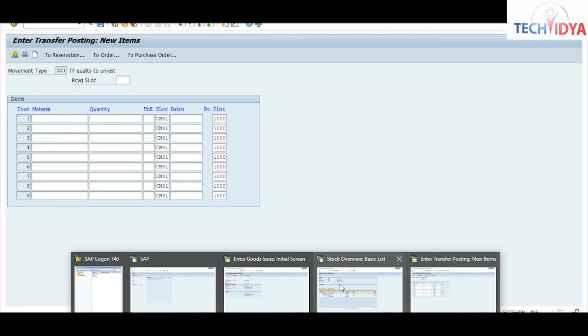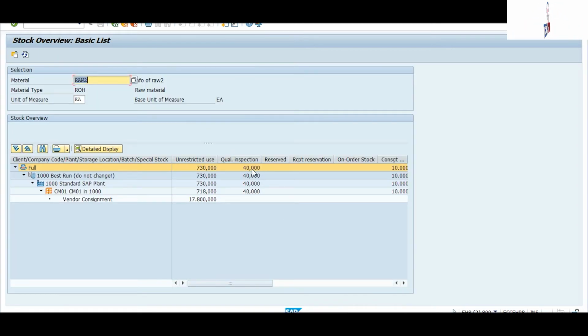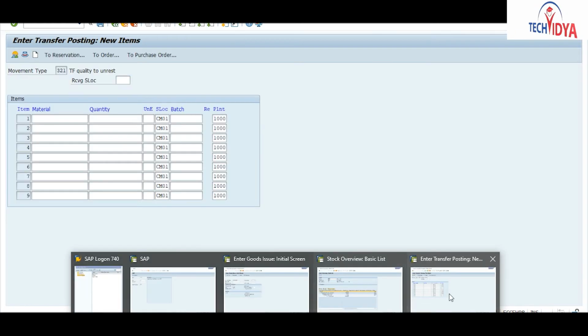Now check this. This is your stock position right now. If I refresh this, what you are able to see here is that your stock has been moved to unrestricted stock. It is updated here, right? So in this way you will move your stock type into a different stock type. Go for your transfer process.